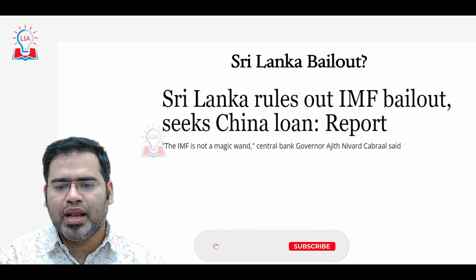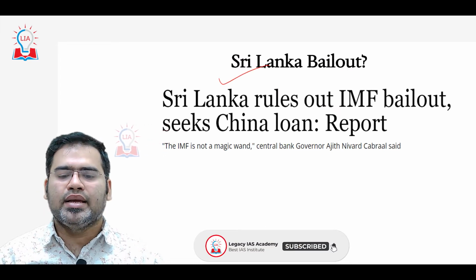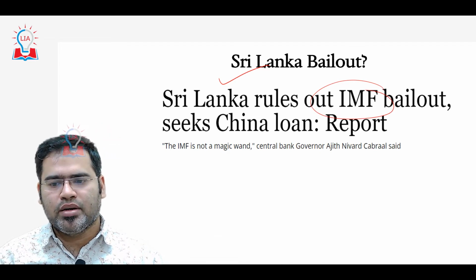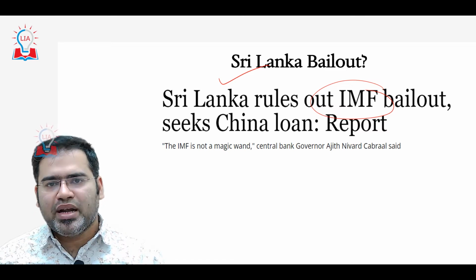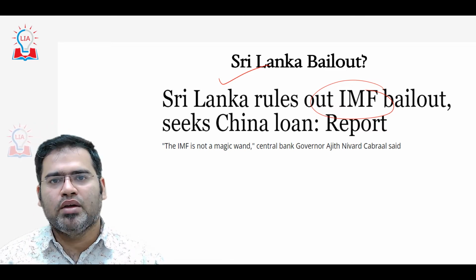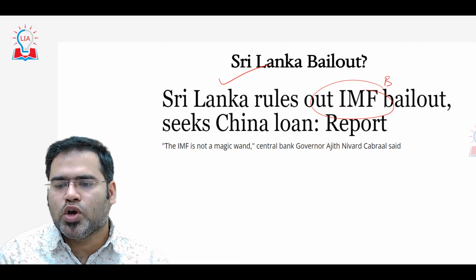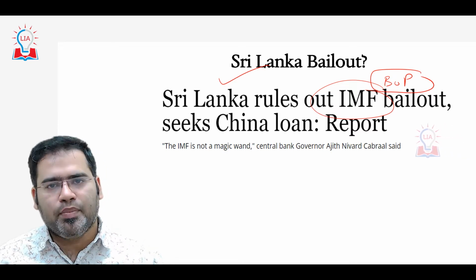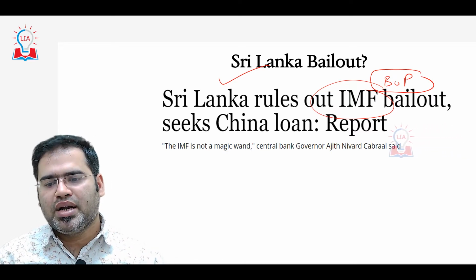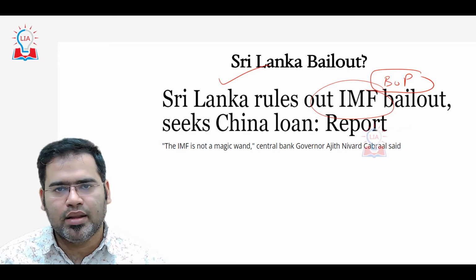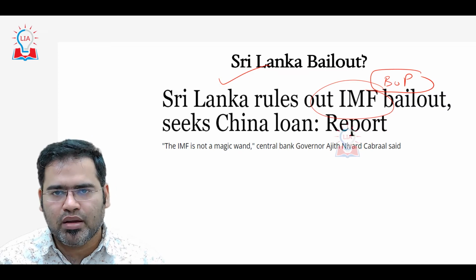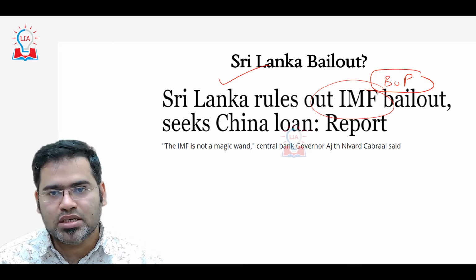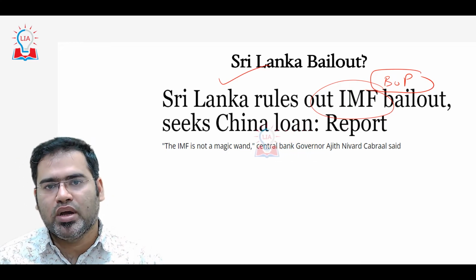Now, what about the Sri Lankan bailout, whether Sri Lanka is approaching it? Yes, Sri Lanka is approaching the IMF for a bailout, because the IMF, the International Monetary Fund, is the body that does this. This body provides emergency bailouts whenever there is a balance of payment problem. The World Bank will not come, because the World Bank most of the time gives loans in the form of development loans and long term loans only, but the IMF provides loans whenever there is an issue regarding balance of payments. So here the IMF is ready to give, but whenever the IMF gives this bailout, it will definitely come with a lot of conditions, and the Sri Lankan government is not ready to accept those conditions.